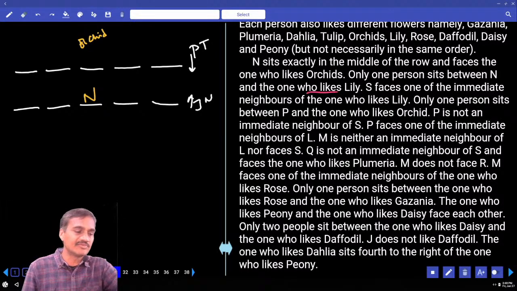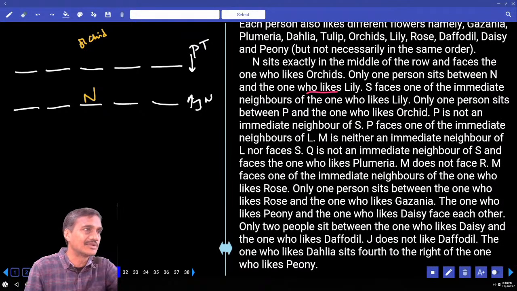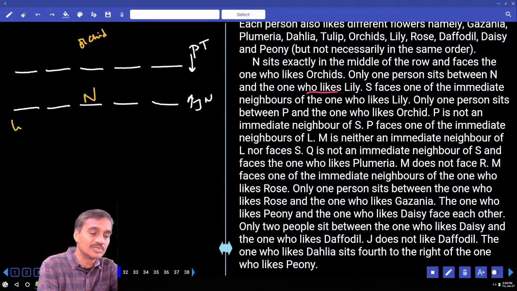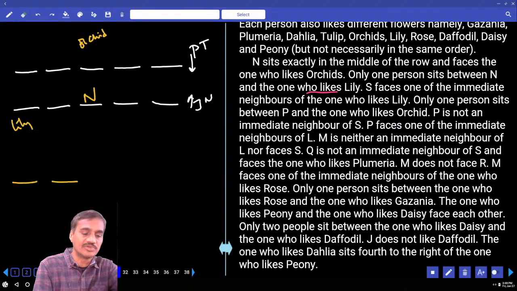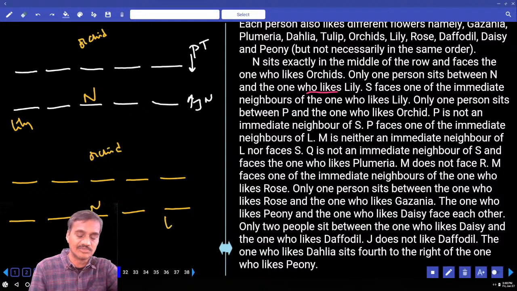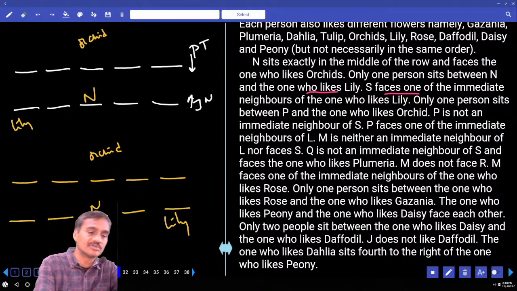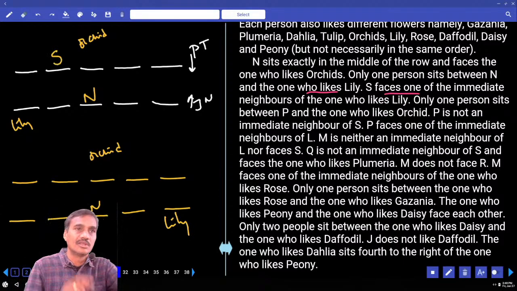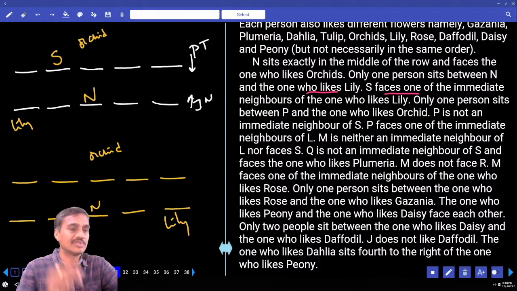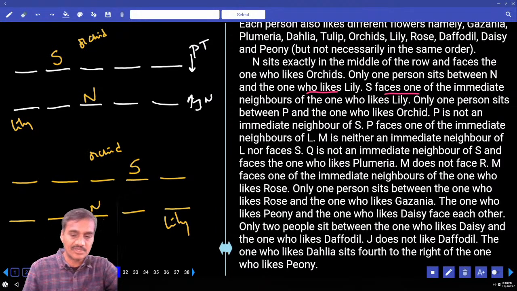Now between N and the one who likes lily, how many people? There is exactly one. How many possibilities do we have? 2 possibilities. As there are 2 possibilities, we need to write down the second possibility as well. Now write the possibility. N is here, the one who likes orchid is here, and the one who likes lily must be at the right end. And S faces one of the immediate neighbors of the one who likes lily. S is here, the immediate neighbor of the one opposite lily.